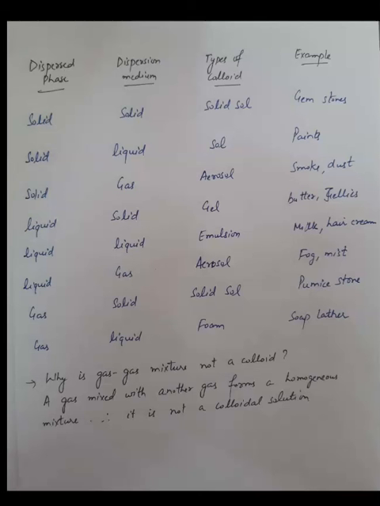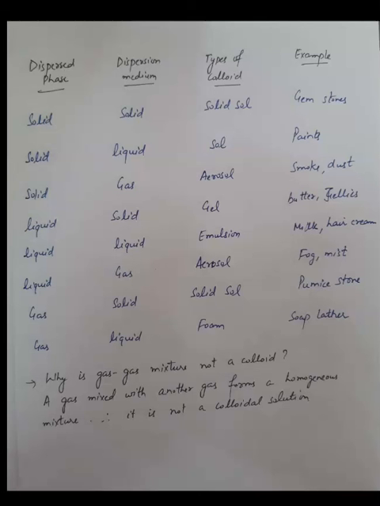Example is milk. Then dispersed phase liquid, dispersion medium gas, type of colloid aerosol. Example is fog. Then gas in solid, type of colloid solid sol. Example is pumice stone. Then gas in liquid, foam. Example is soap lather. Now the question arises: we have solid in solid, solid in liquid, solid in gas, liquid in solid, liquid in liquid, liquid in gas, gas in solid, gas in liquid.